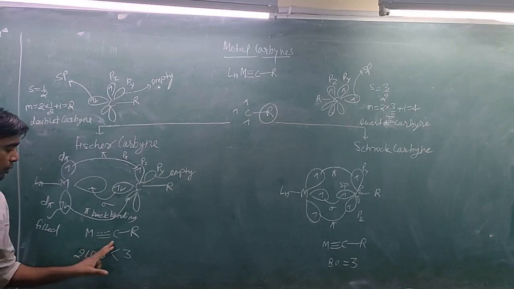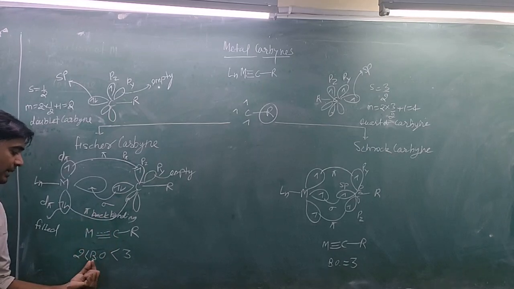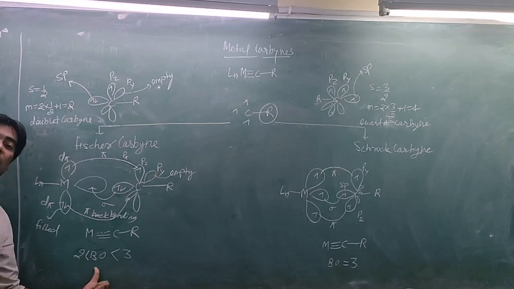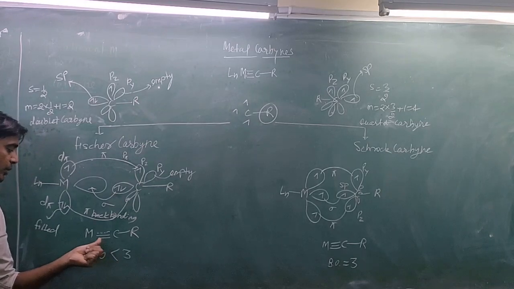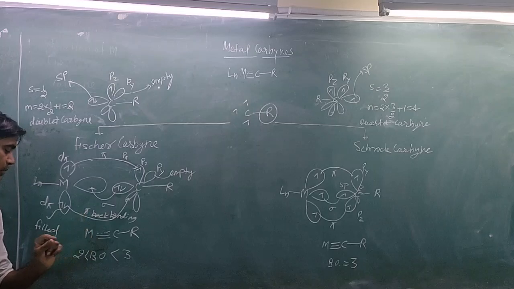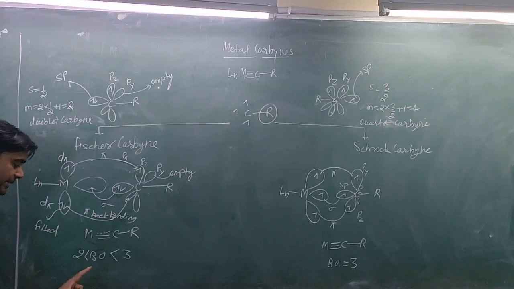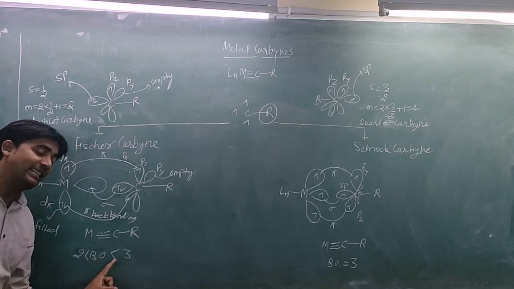The bond order of the metal carbyne in this fashion will be less than 3 but greater than 2, because this is a complete bond and this is also a complete bond, but this bond is partial. So the bond order between metal and carbon here will be greater than 2 but less than 3.